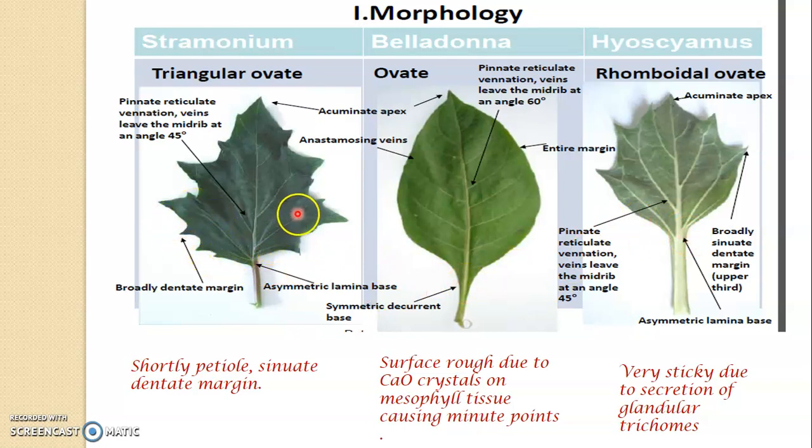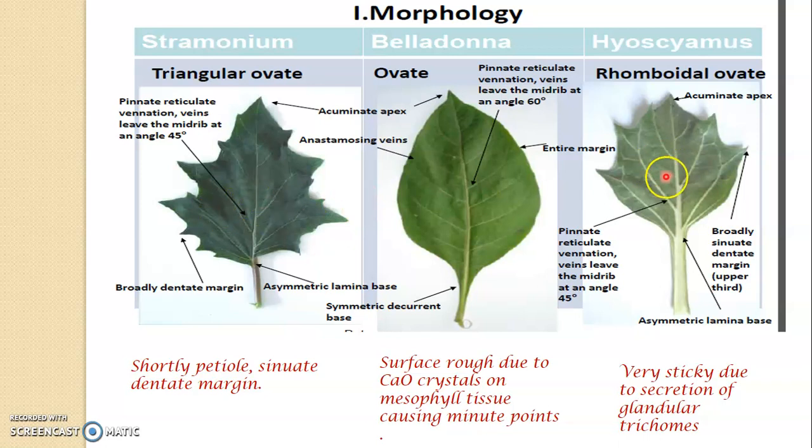Check the venation. All of them have reticulate venation, but the angle from the midrib to the veins is 45 degrees in case of datura, and in Hyoscyamus this angle is 45 degrees, whereas in belladonna it is 60 degrees.